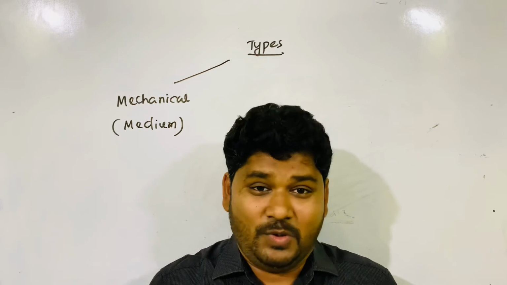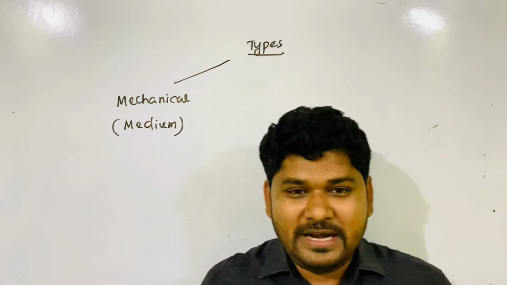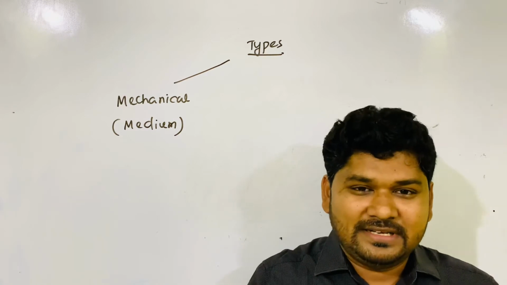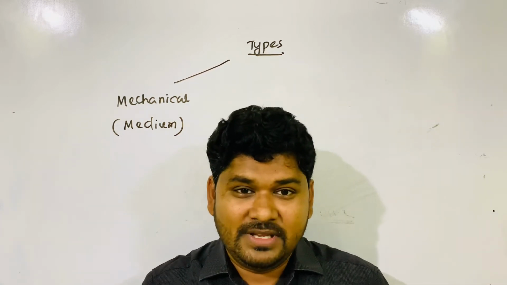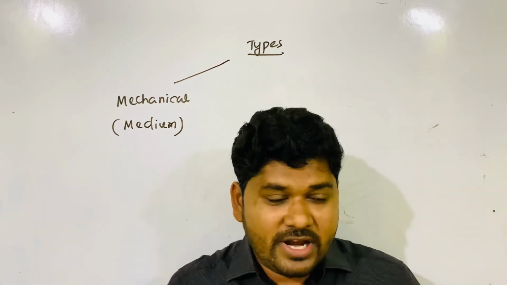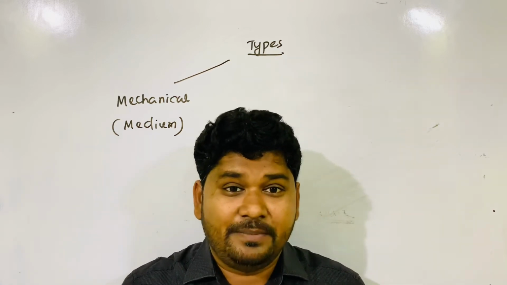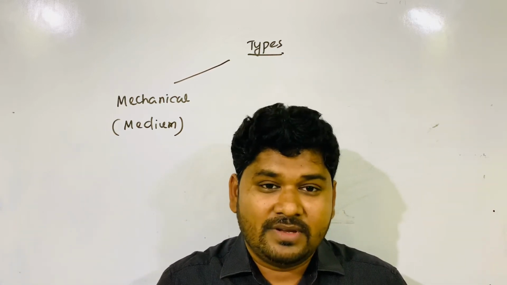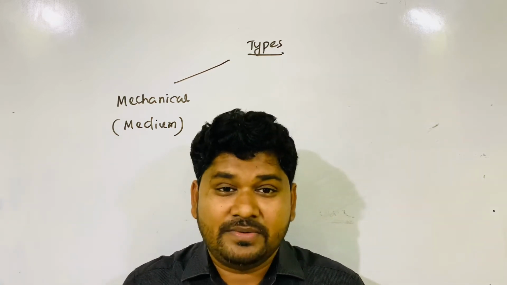For example, you have all seen the water example, where the medium is most clearly required. So the water wave is a mechanical wave. If you disturb a string, a wave also propagates in the string. That is also a mechanical wave.